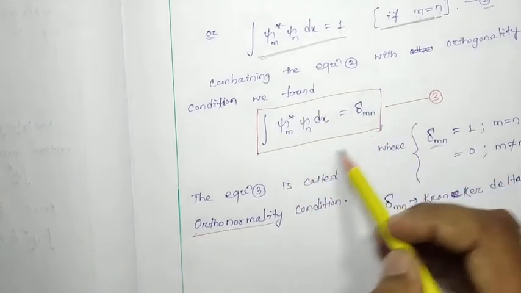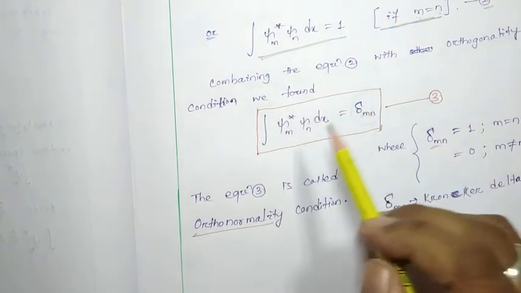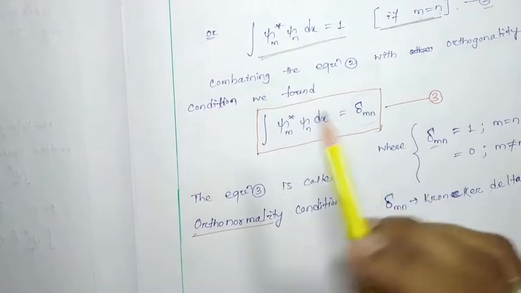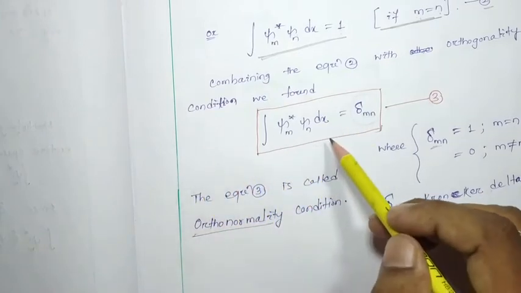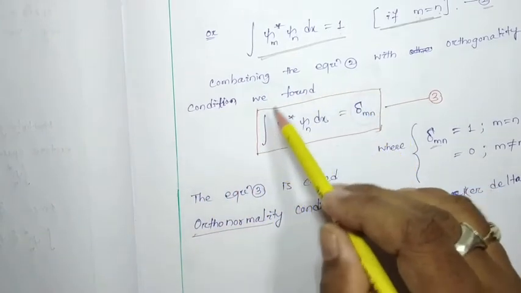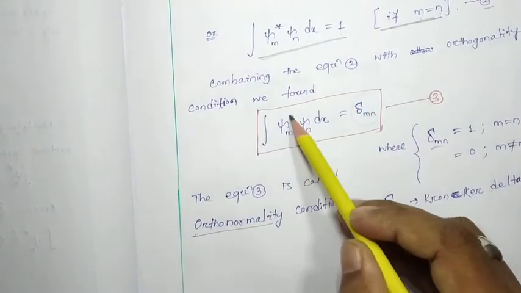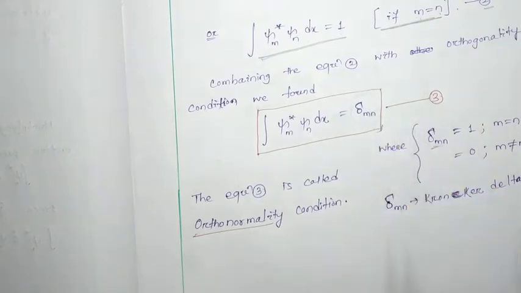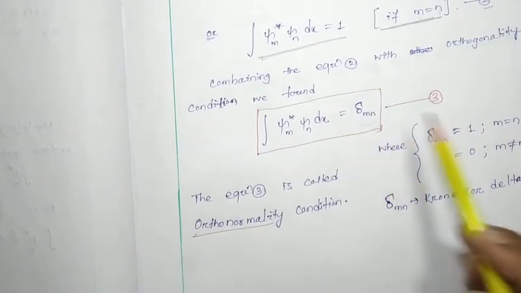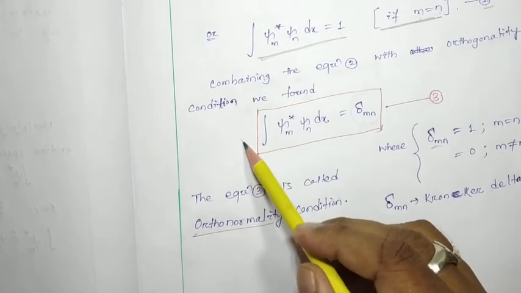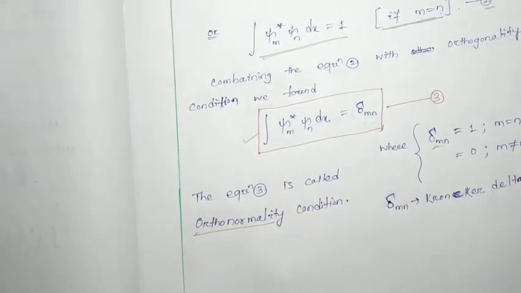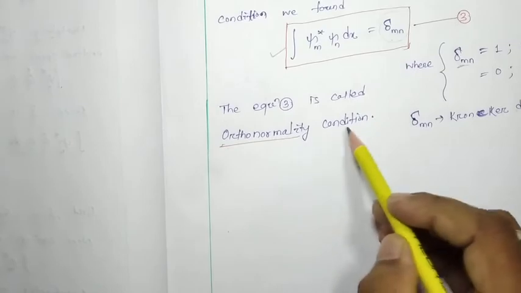So in generalized form, we can represent both the orthonormal and orthogonal conditions in one equation, which is called the orthonormality condition. That is, the integral of psi m star psi n dx equals delta mn, which is equal to 1 when m equals n and equal to 0 when m is not equal to n. This is the generalized equation which is called the orthonormality condition.